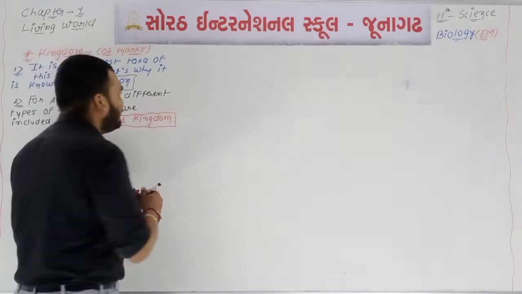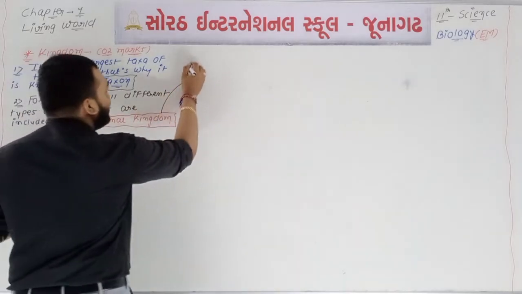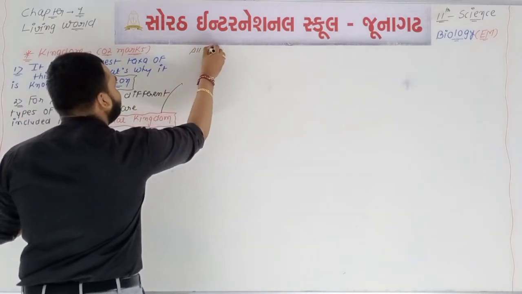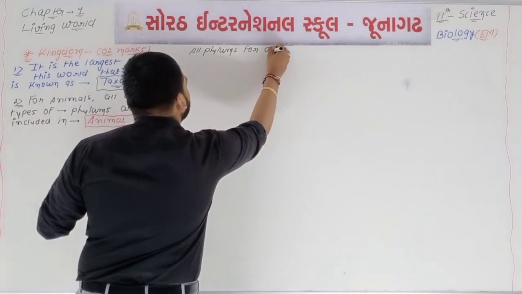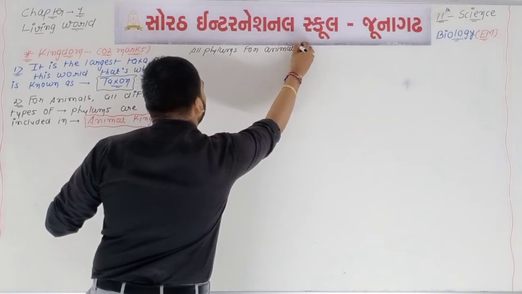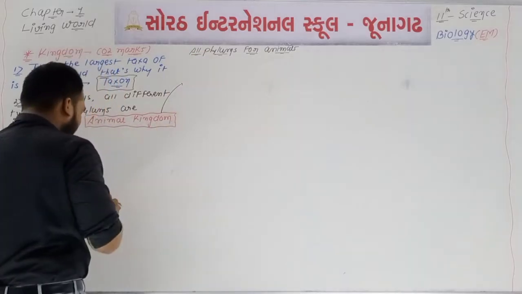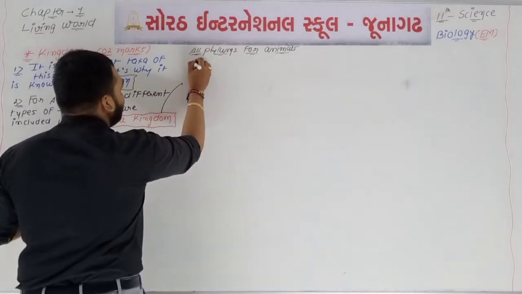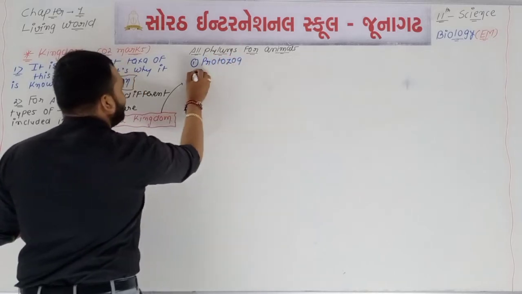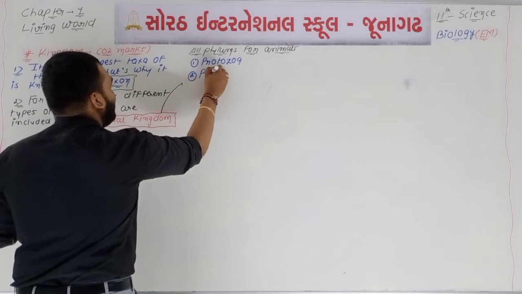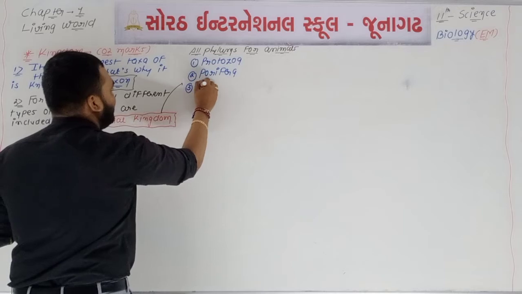If we write the list of all phylums for animals, it is not included in your textbook, but we are writing it. Phylum number 1 is known as Protozoa. Phylum number 2 is known as Porifera. Phylum number 3 is known as Coelenterata.